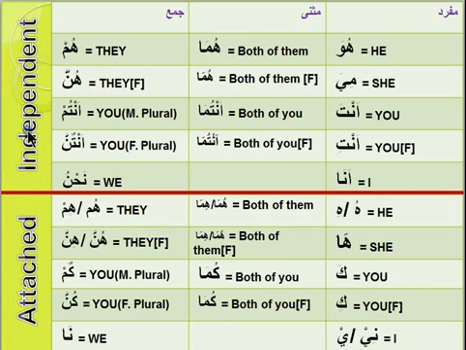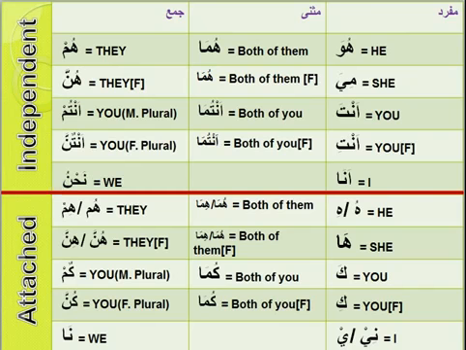In almost every ayah of the Quran there are 1, 2, 3, 4 up to 10, 20 pronouns. In the big ayahs, there are many pronouns. Independent ones are not so common, but the attached ones are everywhere. So it's very important that you memorize this chart, Insha'Allah.